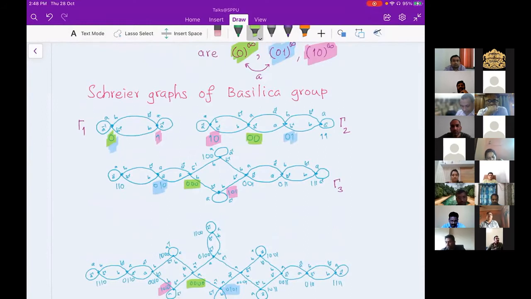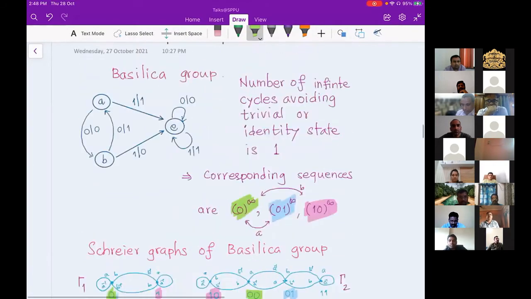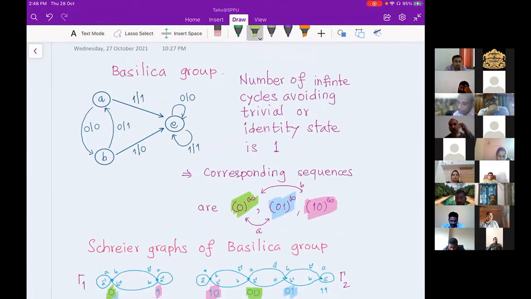when I'm saying there is a loop at 0, which is labeled by A and A inverse, it means you apply A at 0. So here, if you look at the diagram, there is an arrow which has an input symbol associated to that edge. That edge is particularly ending in B. Can you see that edge? One outgoing edge which starts at A and ends at B, which has input symbol 0 and output symbol also 0. It means the action of automorphism A at 0 is 0. And therefore, I'm getting a loop here in the star graph, in Gamma 1.